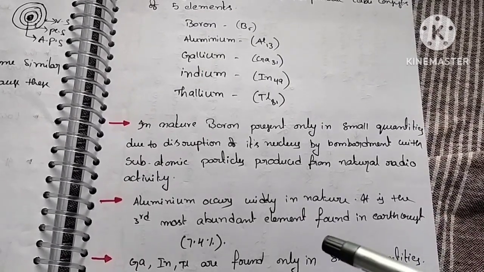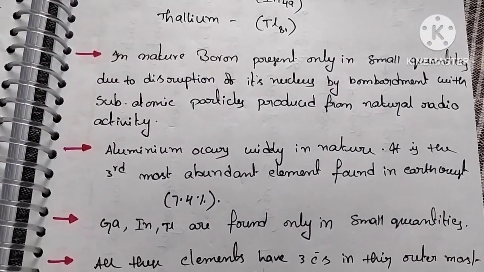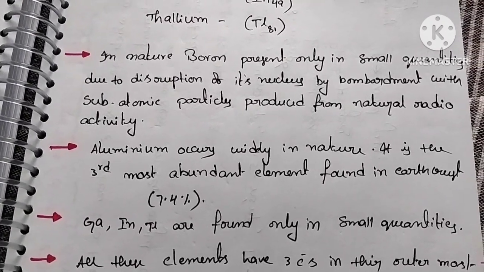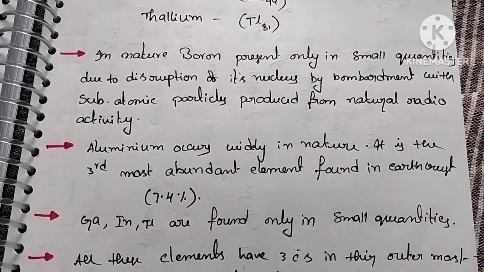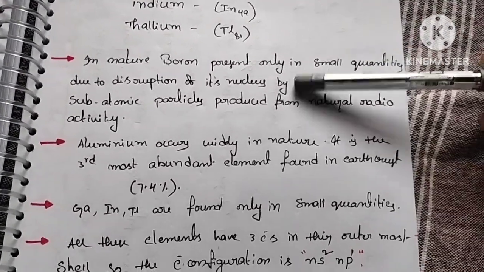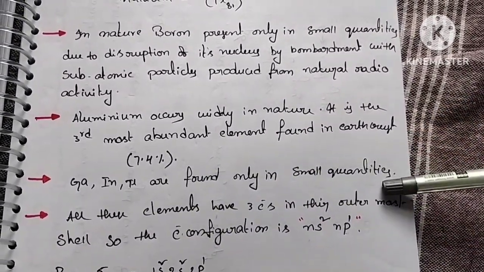But in nature, aluminium is present widely. So aluminium occurs widely in nature. It is the third most abundant element found in the earth's crust. The presence of aluminium is 7.4%. Next, gallium, indium, thallium are found only in small quantities.